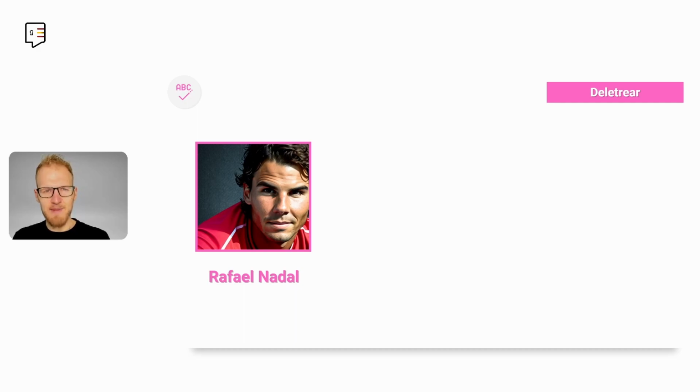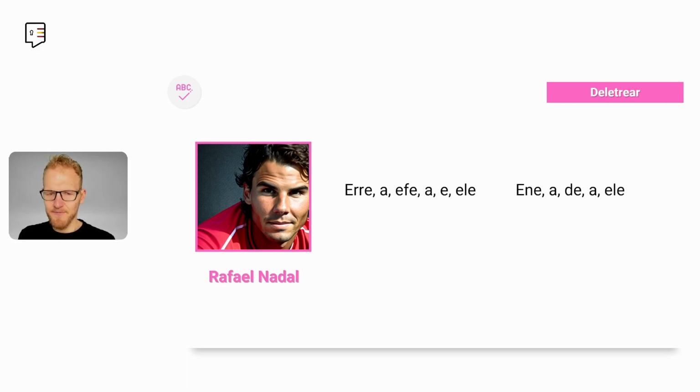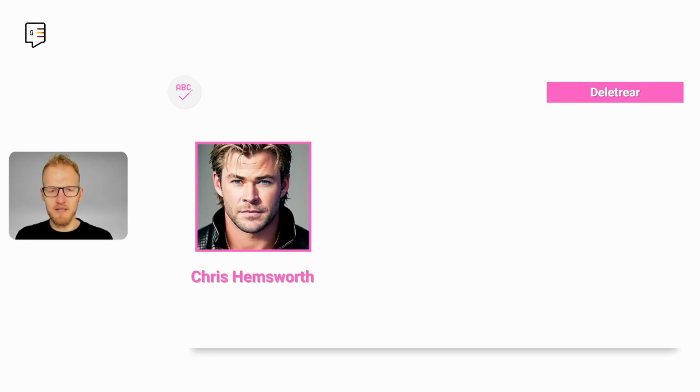Rafael Nadal, el mejor tenista de la historia. Sin duda. Y probablemente el mejor deportista de la historia. How do you spell his name? Okay. R-A-F-A-E-L. What about his last name? N-A-D-A-L. Rafael Nadal. And the last one, Chris Hemsworth, a bit more tricky.